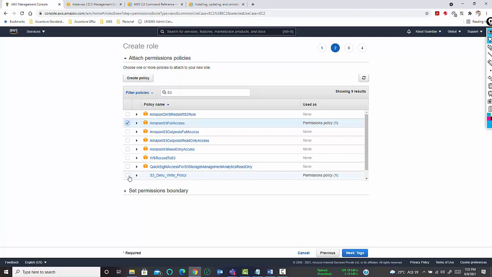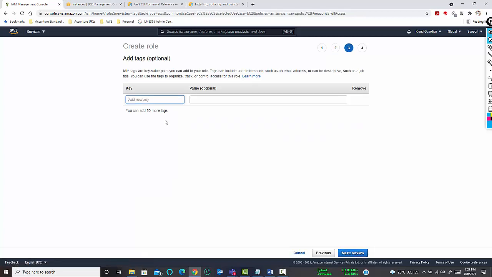You can also add any custom policy out here. Yesterday we created an S3 deny write policy. So we can also add any S3 related policies out here, which can be a custom policy. We have attached a permission. Next, go to tags. We can create a tag as already discussed yesterday.